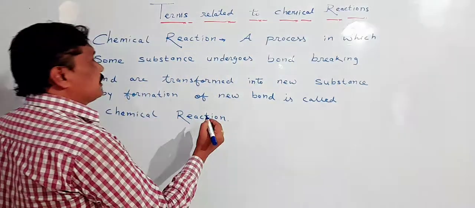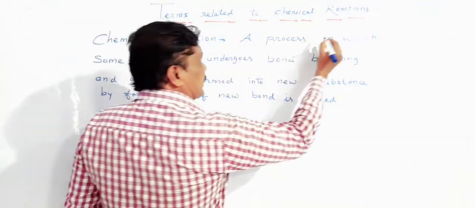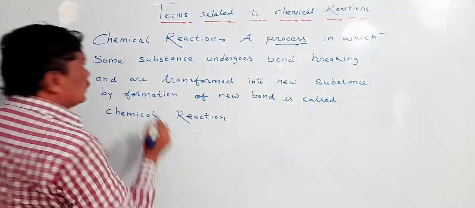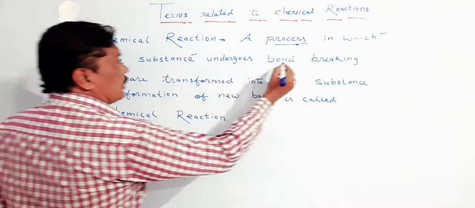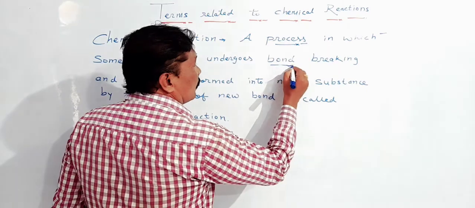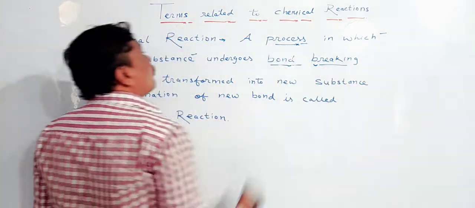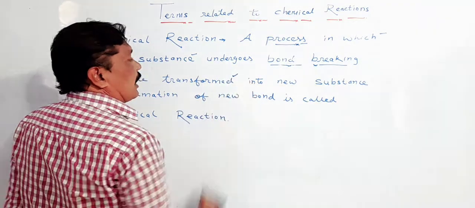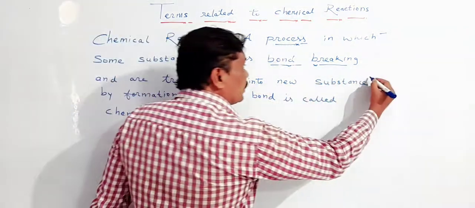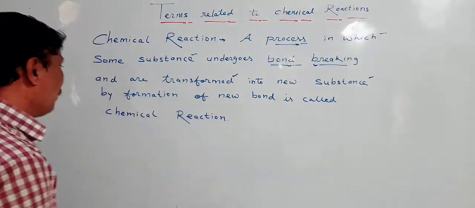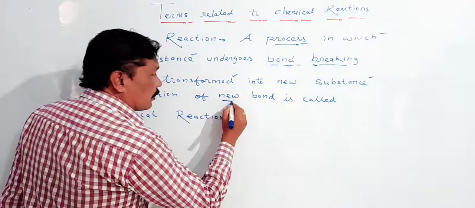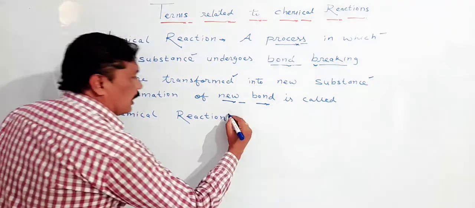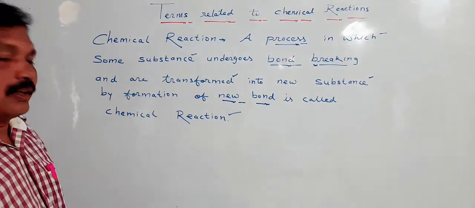What is chemical reaction? A process in which some substances undergoes bond breaking and are transformed into new substance. How? By formation of new bond is called as chemical reaction.